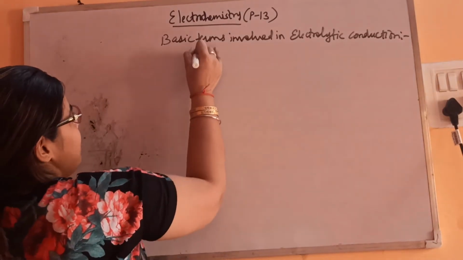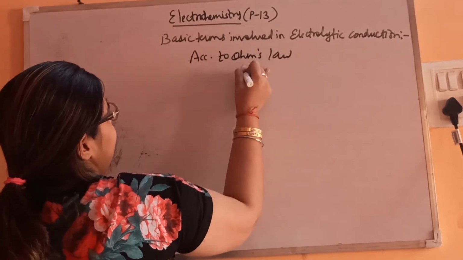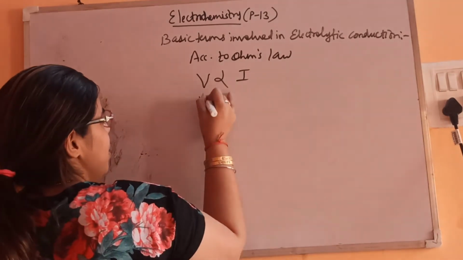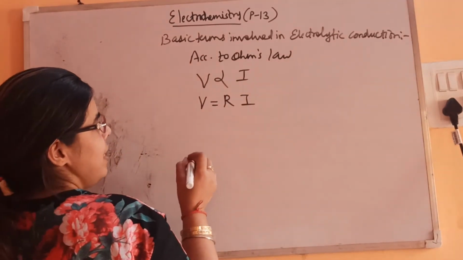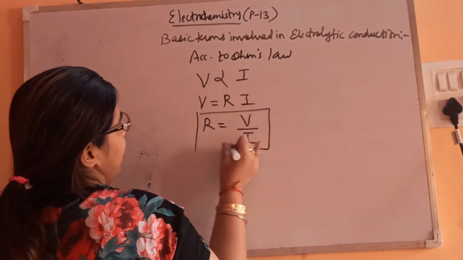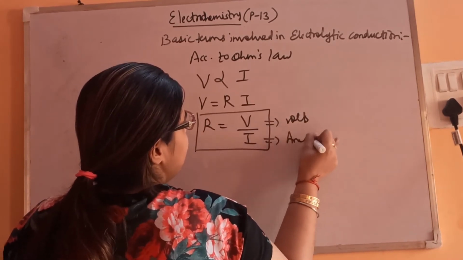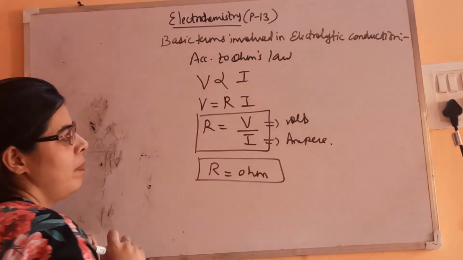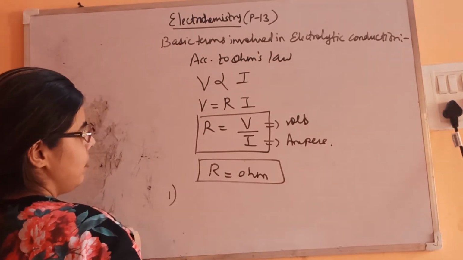According to Ohm's law, the voltage applied to the substance is directly proportional to the current. When we remove the proportionality sign, R comes in, which is the resistance. So resistance is equal to V by I. Voltage is measured in volts, current in amperes, so volt by ampere is ohm. The unit of R is ohm.